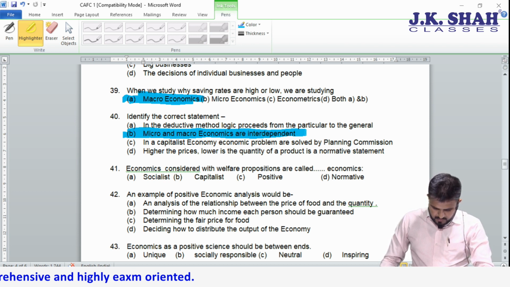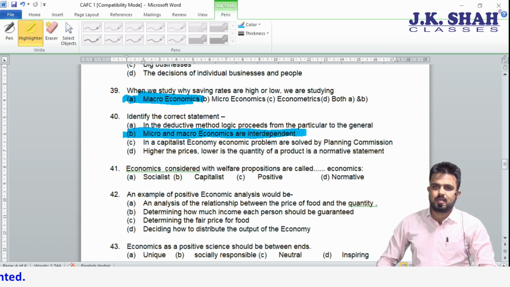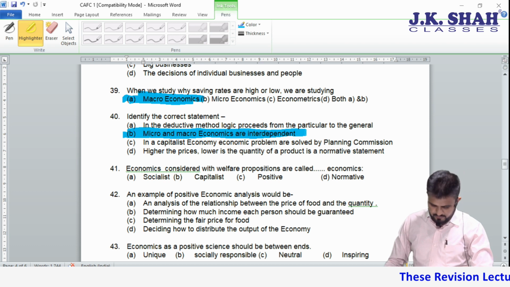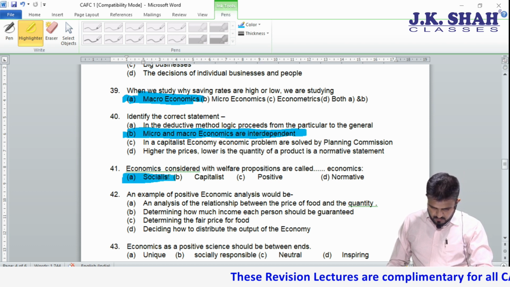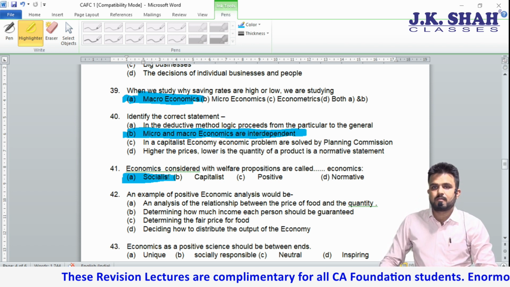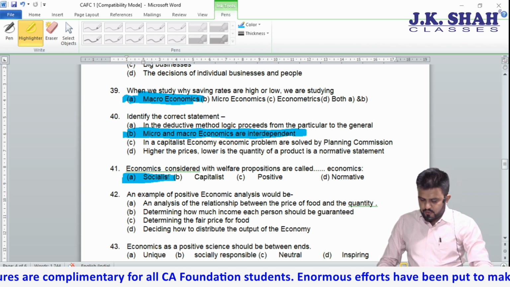41. Economics concerned with welfare propositions are called dash economies. So in socialist economy, welfare is the main motive. So the correct answer is socialist. 42. An example of positive economics. An analysis of the relationship between price and the quantity of food.